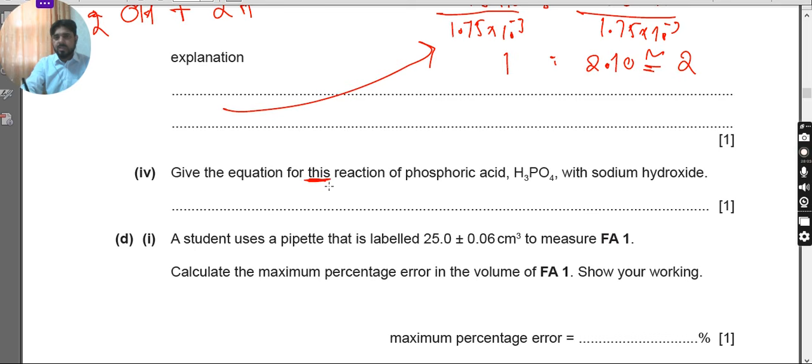It says clearly this reaction. We know that phosphoric acid behaves like a triprotic acid, but according to the calculation and the experiment performed, it clearly revealed that phosphoric acid is only releasing 2 hydrogen ions. So as per the ratio we obtained, we must balance the equation according to this situation, 2 moles and 1 mole. When they react together, and remember, phosphoric acid is behaving as a diprotic acid, so the formula for